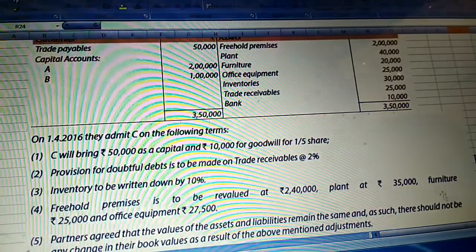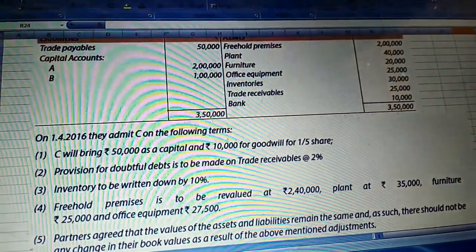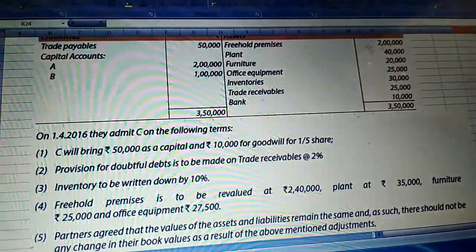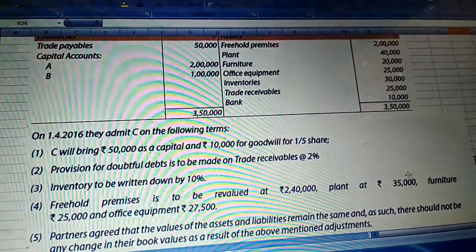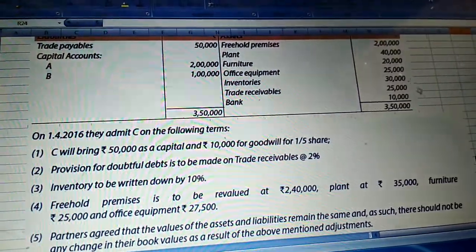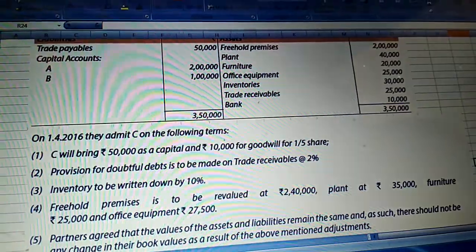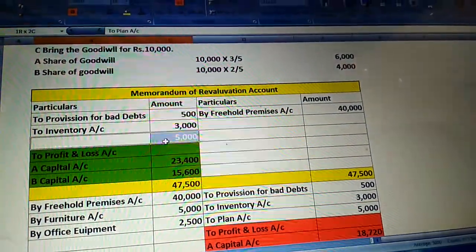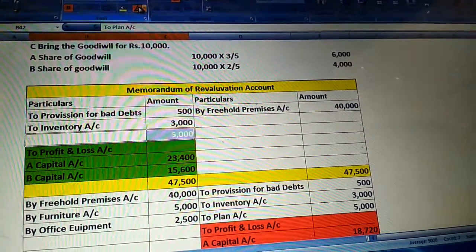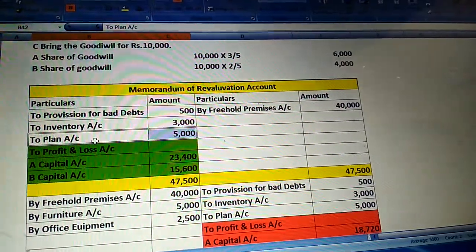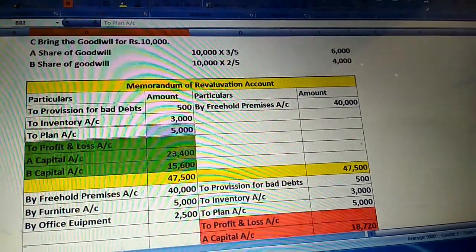Next adjustment. Plant revalued at rupees 35,000. Here they are given plant 40,000, revalued 35,000. 5,000 goes down. It's a loss for the firm. Any loss or expenses are to be mentioned in the debit side, 5,000. Next adjustment.